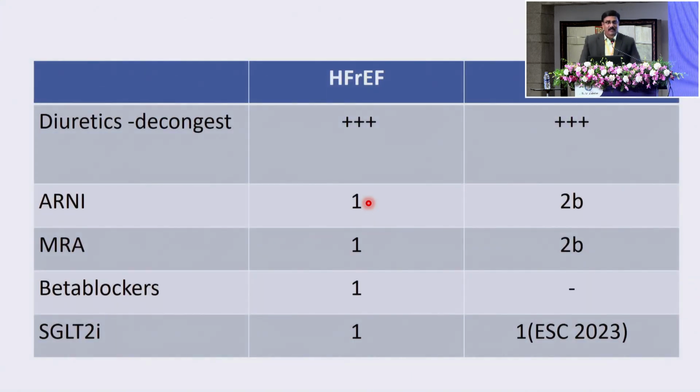So finally, to summarize the differences between heart failure with reduced ejection fraction and preserved ejection fraction management. ARNI, MRA, beta blockers, SGLT2 inhibitors are class 1 indications in reduced ejection fraction. But what about preserved ejection fraction? Diuretics for both whenever there is congestion. Otherwise, there is no role for diuretics in stable patients. All heart failures need not be on diuretics.